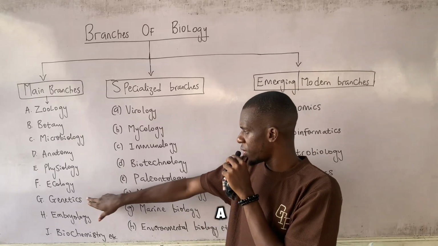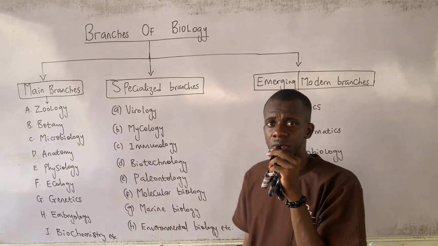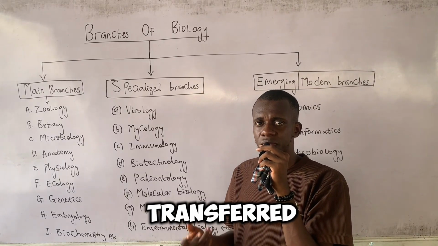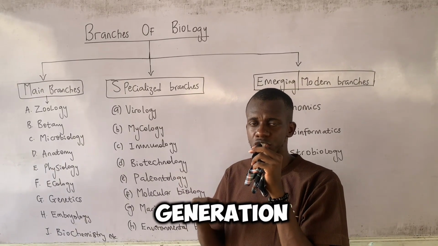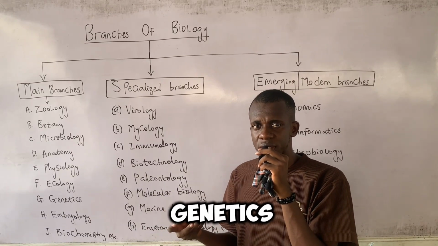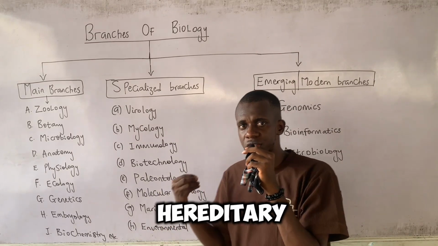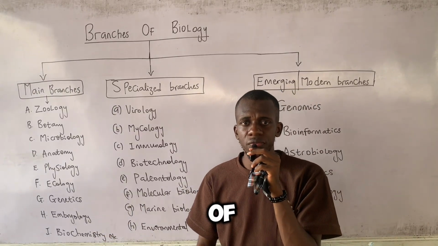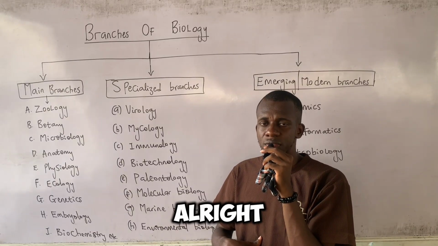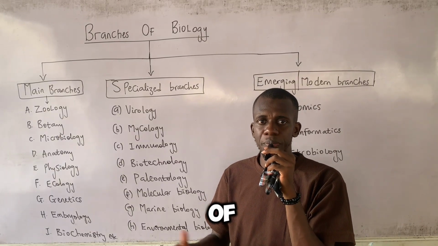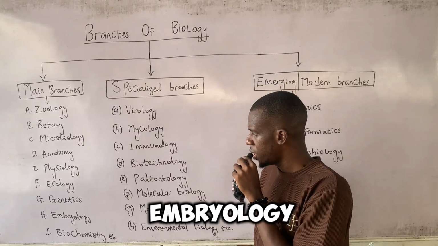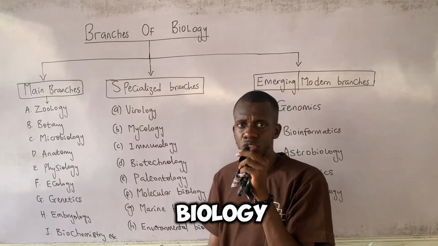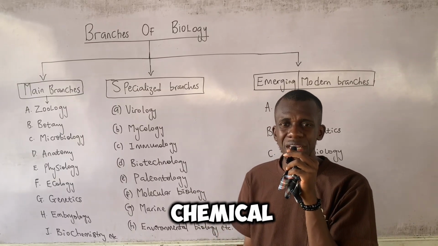Excellent. Now we have a branch of biology known as genetics, which is the scientific study of how traits are transferred from parent to offspring or from one generation to another. So genetics is the study of how hereditary traits are transferred. Now we have embryology, which is the study of the embryo, from the point of fertilization to the point of birth. That's embryology. Then we have what is called biochemistry. It is simply the branch of biology that studies what we call chemical pathways.